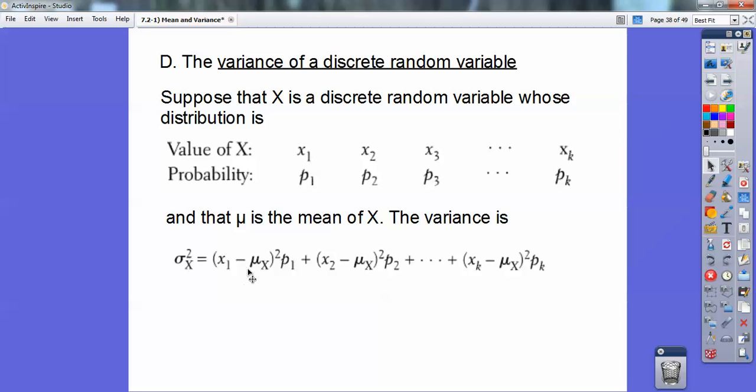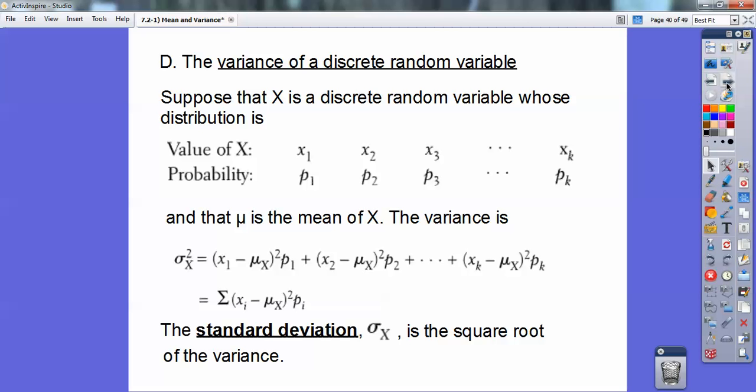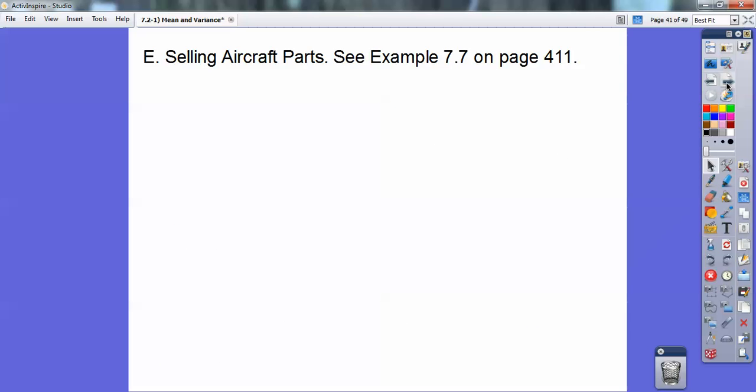So we do each number minus the mean squared, multiplied by its probability, plus the second number minus the mean squared times its probability, all the way to the last number minus the mean squared times the last number's probability. Then you add them all up. That's the variance. And the standard deviation is just the square root of the variance. These are just other ways to calculate standard deviation and variance.